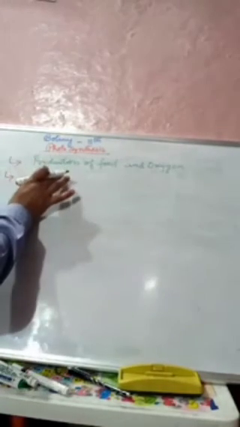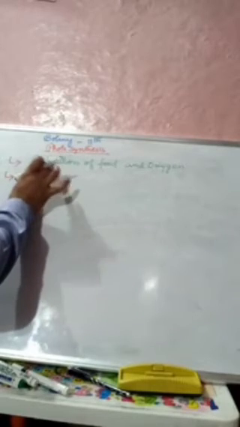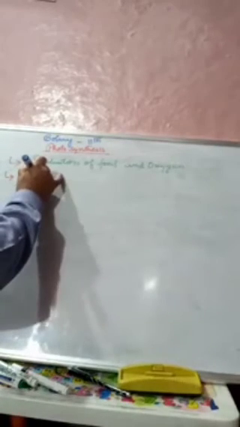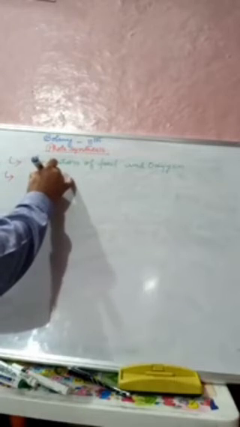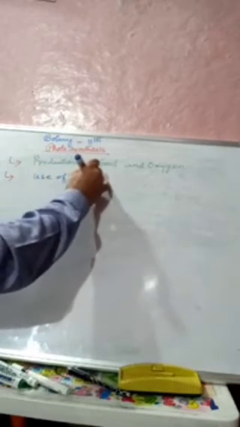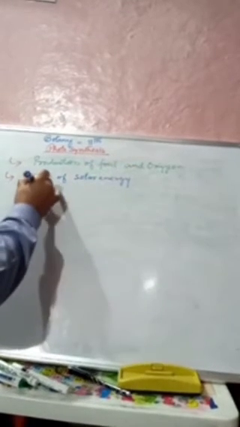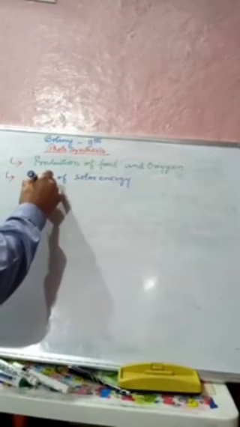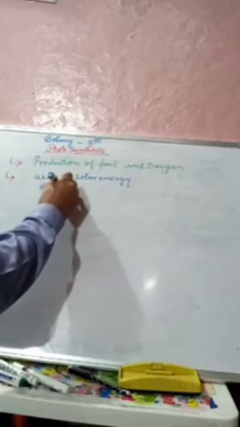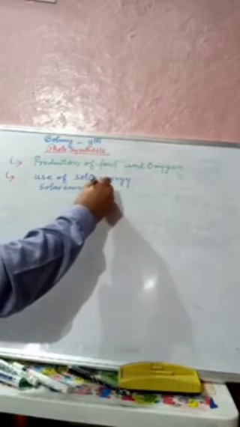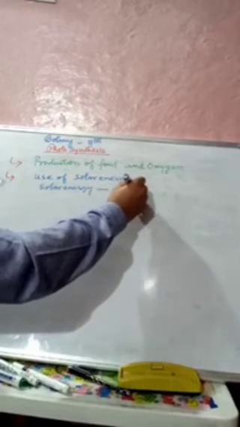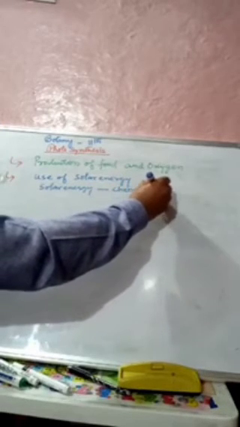The second one: during the process of photosynthesis, it is only the green plants which make use of solar energy, and they convert this solar energy into chemical energy.